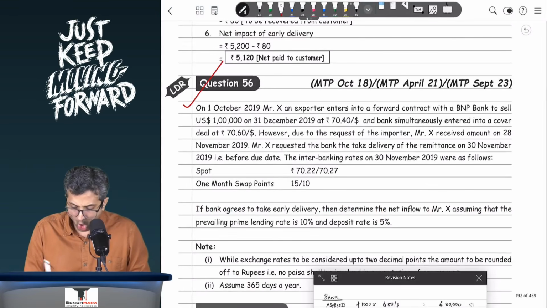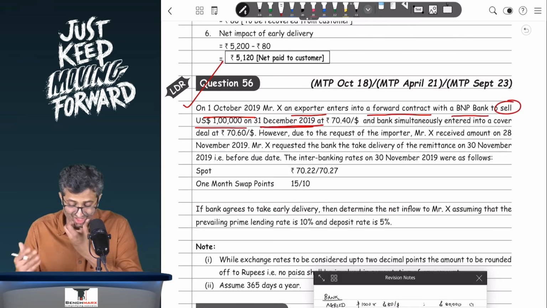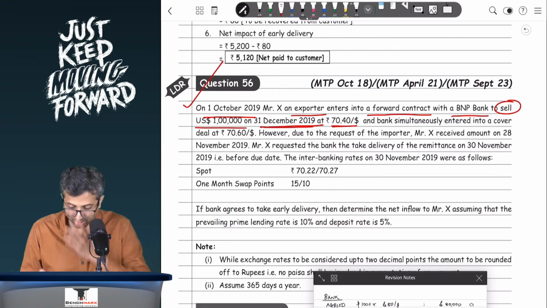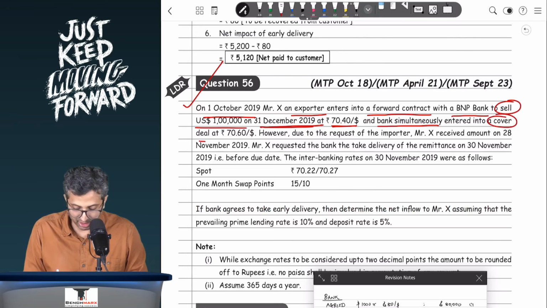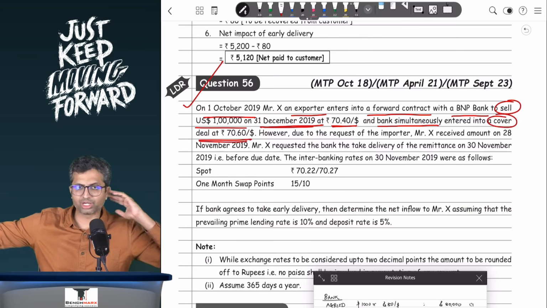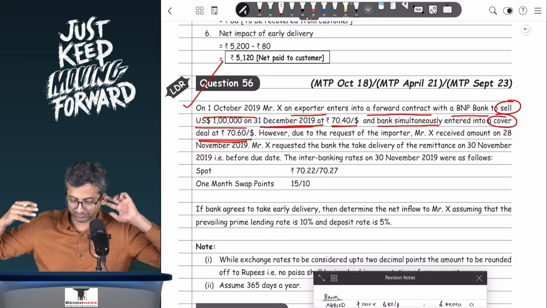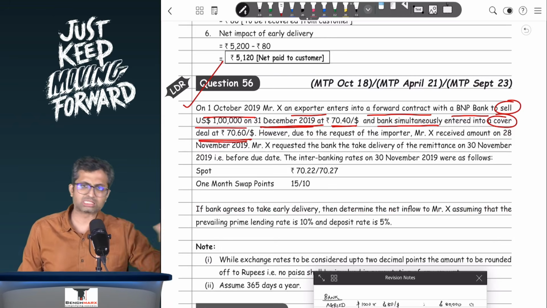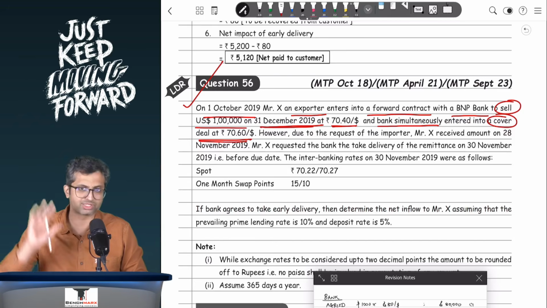On 1st of October 2019, Mr. X, who is an exporter, enters into a forward contract with BNP Bank to sell $1 lakh on 31st December 19, that is after 3 months. So the exporter is going to sell the dollars, which means the banker is going to buy the dollars at the rate of rupees 70.4. The bank simultaneously enters into a cover deal at 70.6. So the bank is thinking that on 31st December from a particular exporter, I will get $1 lakh at the rate 70.4. I've entered into another contract to give those dollars to someone else at 70.6. So maybe 0.2 is my profit margin, just for our knowledge.